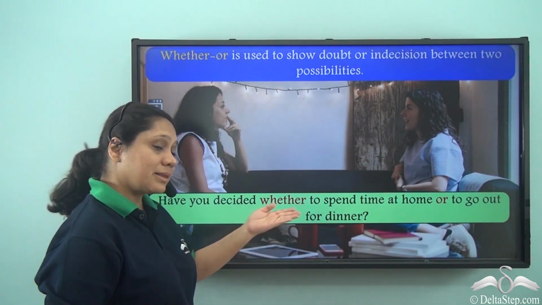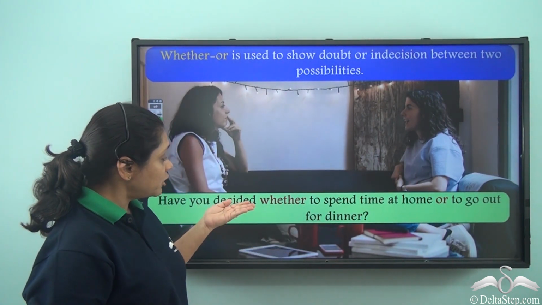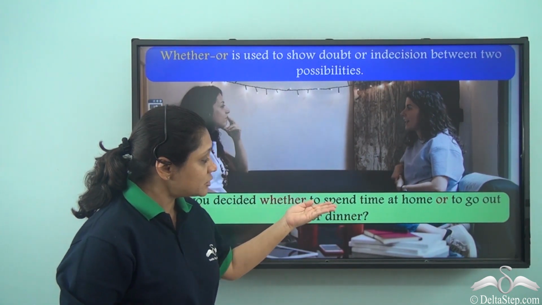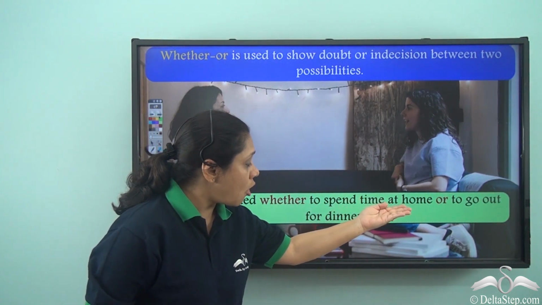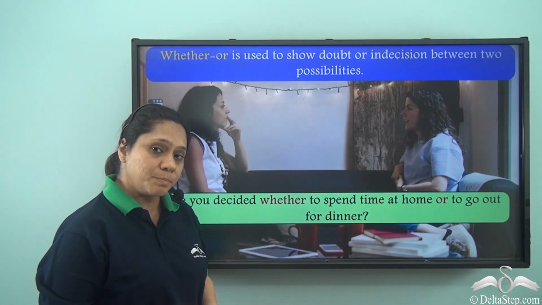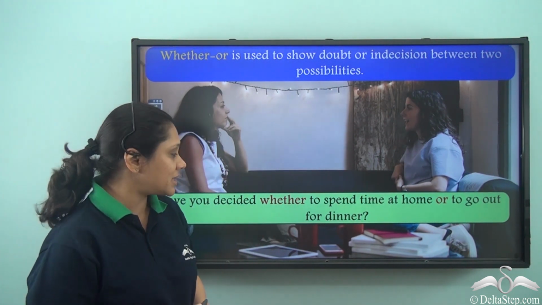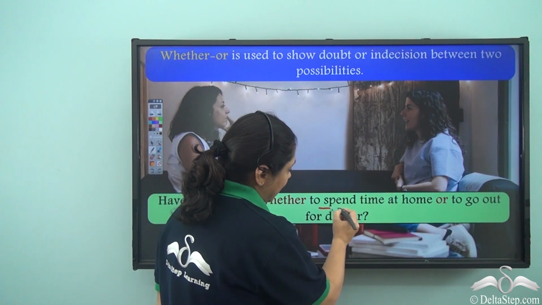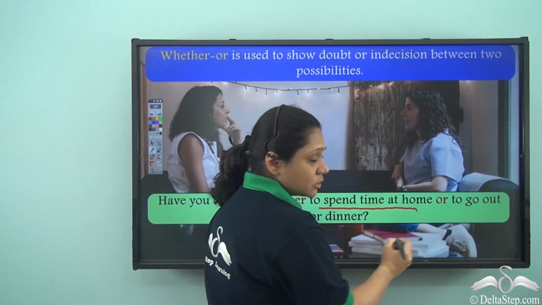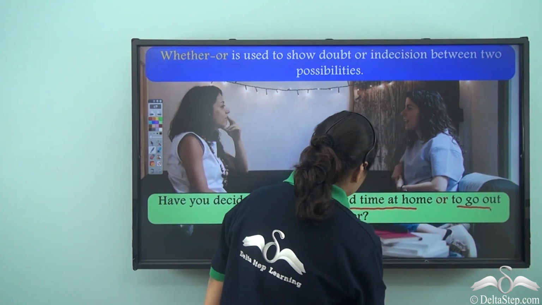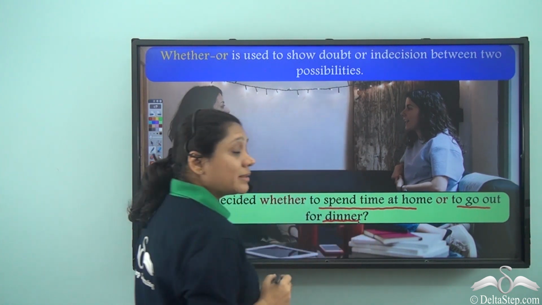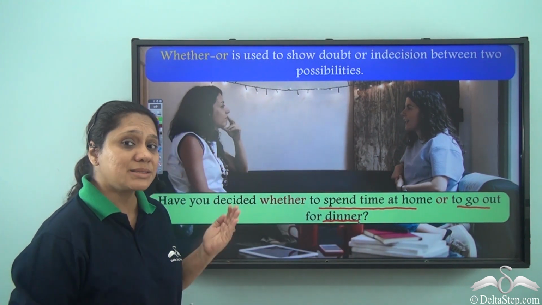Now let us read this sentence. Have you decided whether to spend time at home or to go out for dinner? So there are 2 alternatives or possibilities here. What are they? To spend time at home, to go out for dinner. But there is an indecision in this sentence.